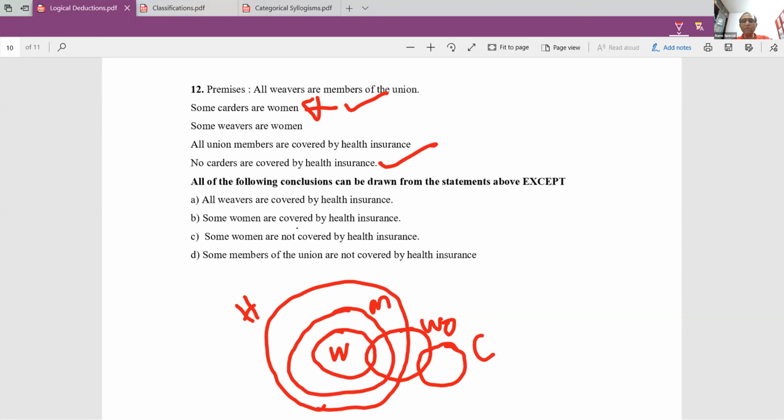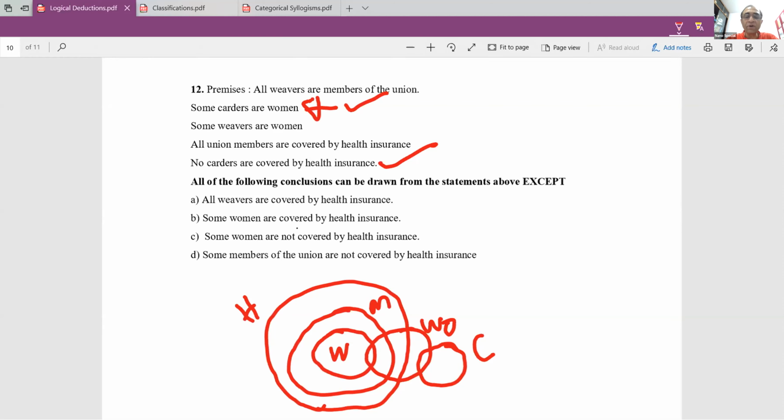I hope you've all understood the diagram that I have drawn. What I have done is I have just translated whatever statements have been given into a figure. That is all. Now my answering becomes very easy. Whenever you have these kinds of questions, just draw these circles and try to answer the questions. Now let's see how to answer these questions. All weavers are covered by health insurance.